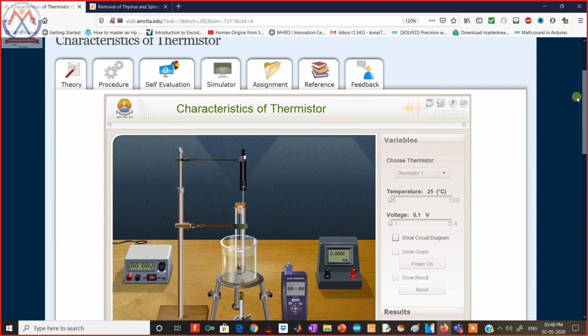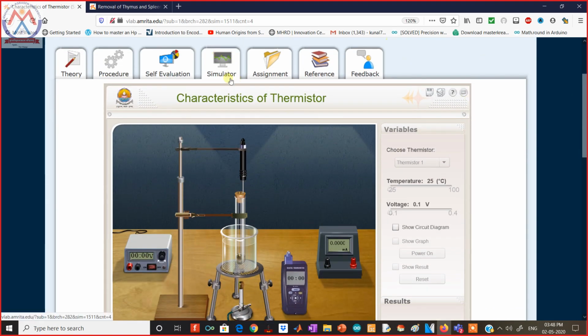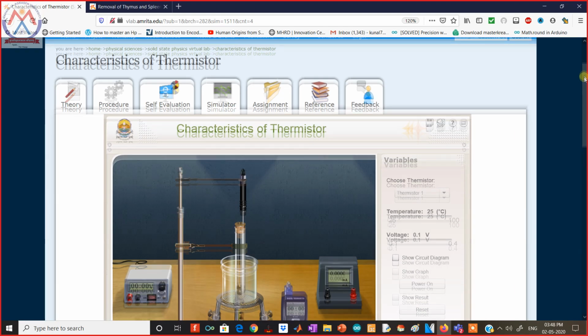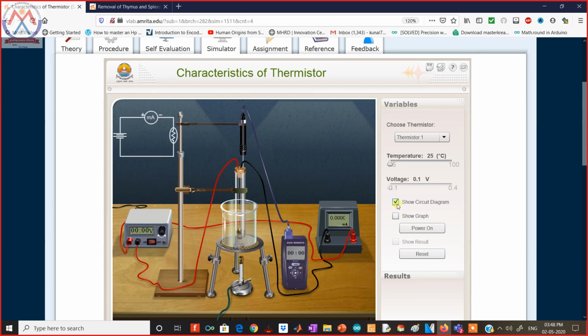So you have to choose Adobe Flash Player, or you can choose another window which already has Adobe Flash Player installed. This is my Mozilla browser. I have Adobe Flash Player installed in it, and I can go to the simulator right here. So this is the thermistor experiment. First I have to make the connections. Let's connect the temperature probe to the thermistor, and the milliamp meter to the thermistor and power supply. Okay, all the connections are made.